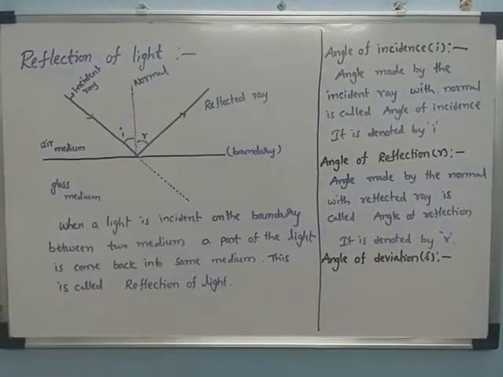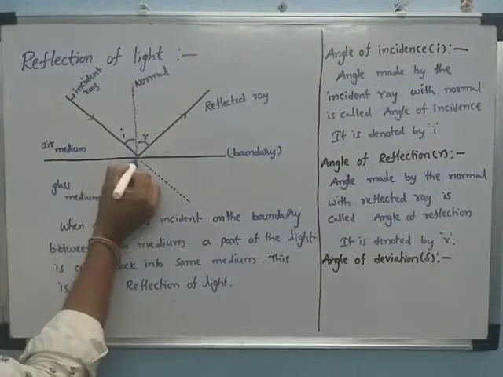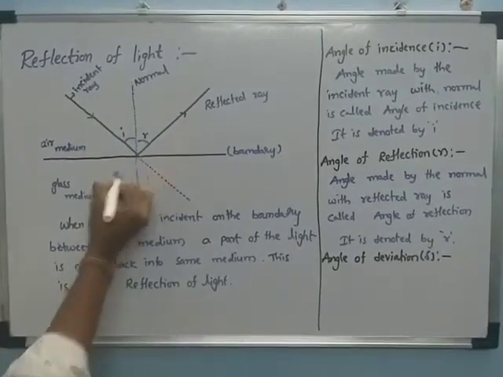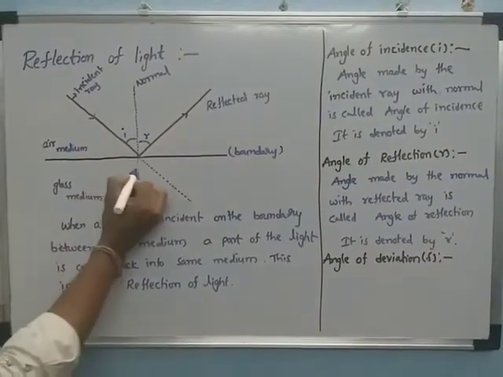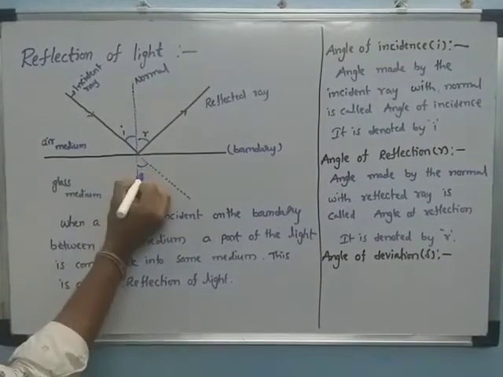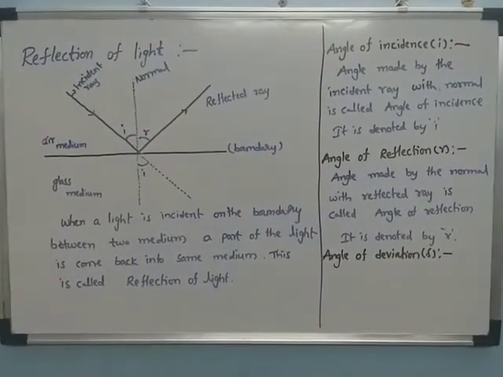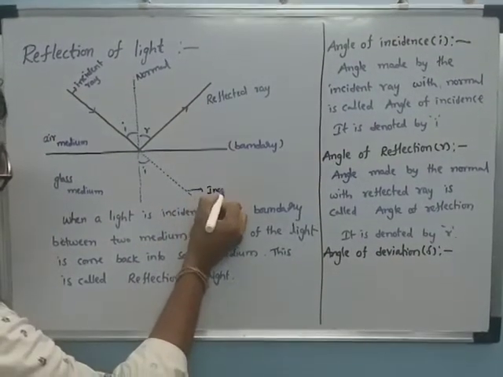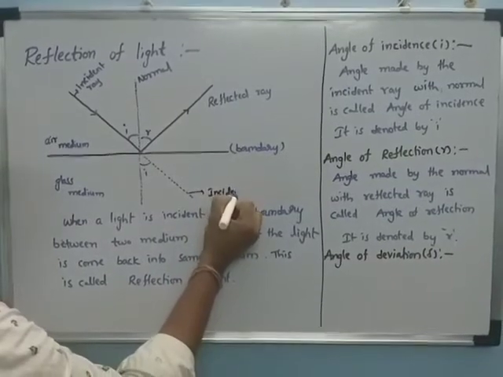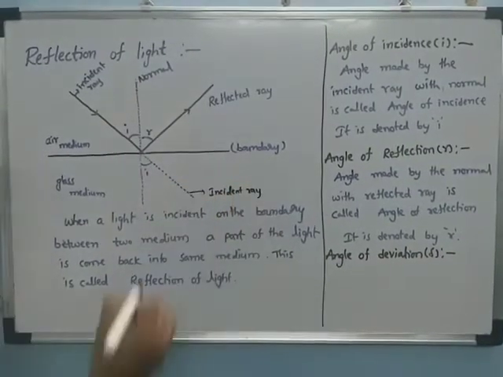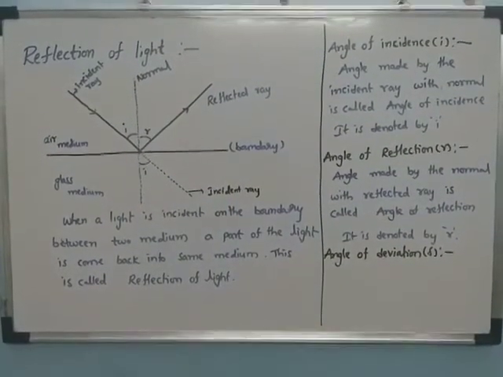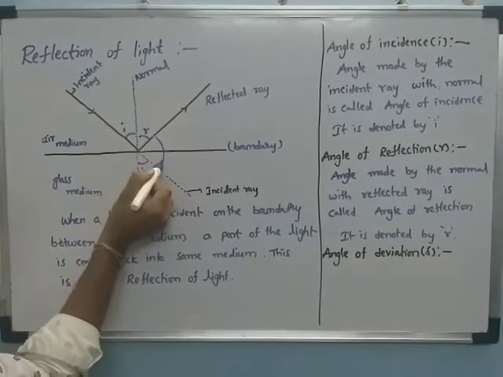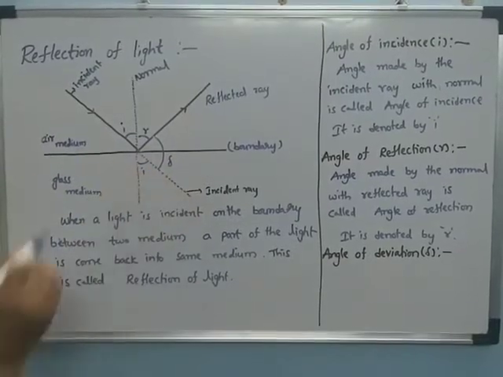This is the normal, and this is the incident ray. The angle shown here is called the angle of deviation.